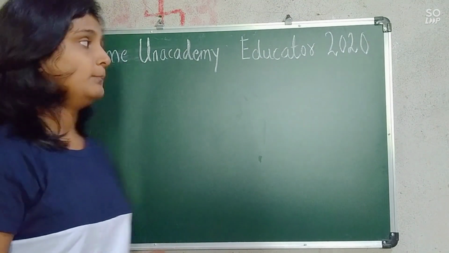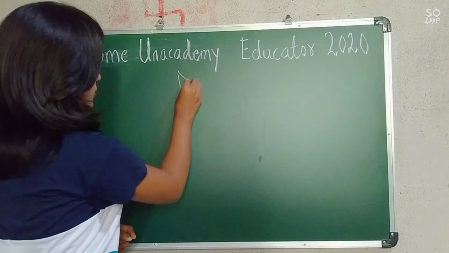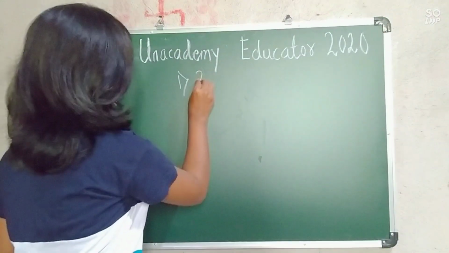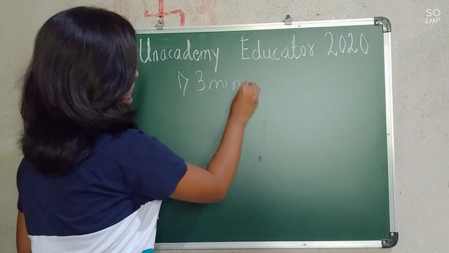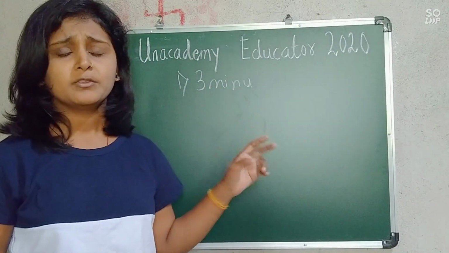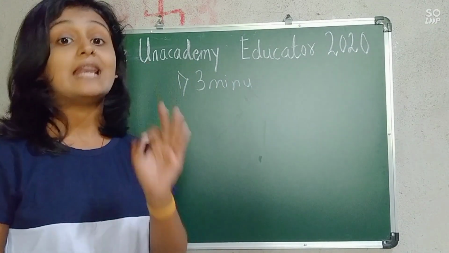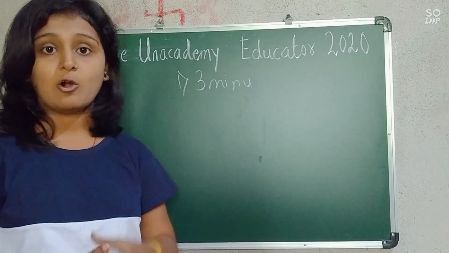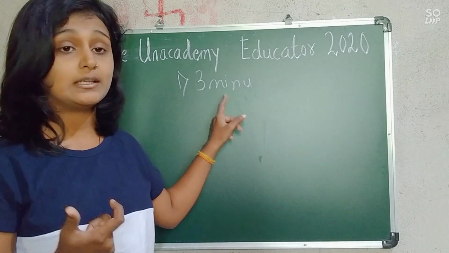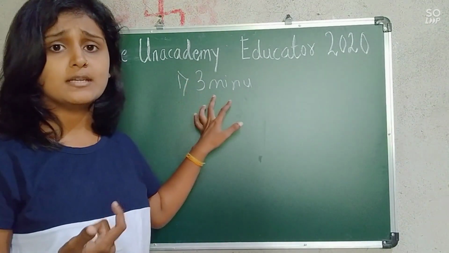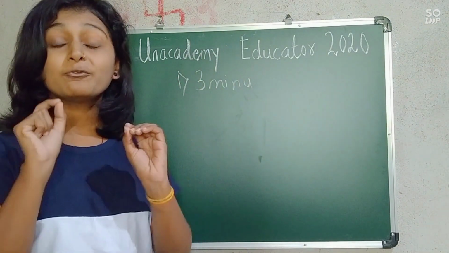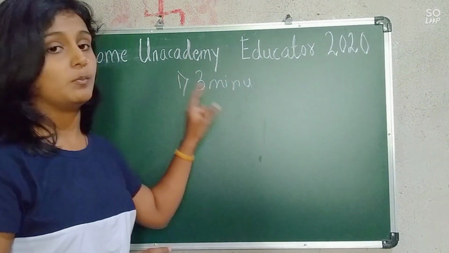Now, the first step to become an Unacademic educator in 2020 is to crack the 3 minutes demo. For becoming an educator, you have to crack the 3 minutes demo. Now, what exactly is the 3 minutes demo? It's a live demo. You have to take a small topic and give a 3 minutes demo. Unacademic will give you a total of 50 chances to crack this 3 minutes demo.